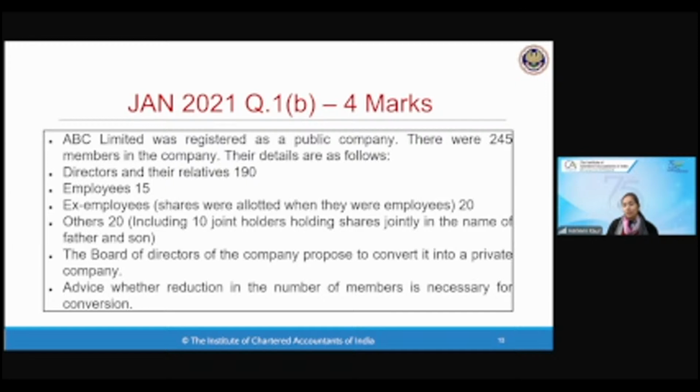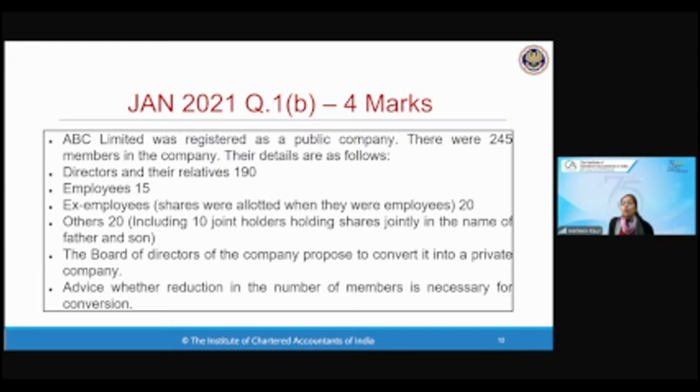This is the exact question given in your CA Inter book, the first chapter, when you study about public and private company. So I expect all my students to understand this question and give me the answer. ABC Limited is registered as a public company. There are 245 members in this company: directors and their relatives 190, employees 15, ex-employees who were allotted the shares and others 20, including 10 joint holders holding shares jointly.